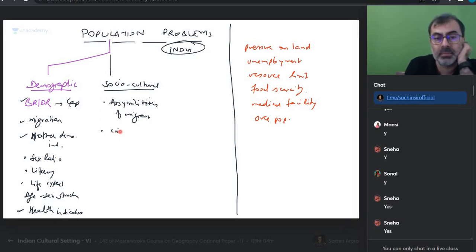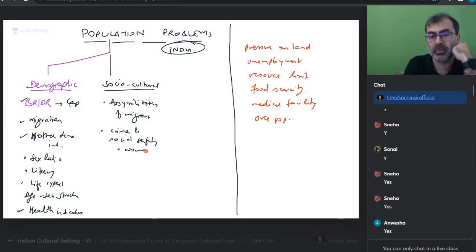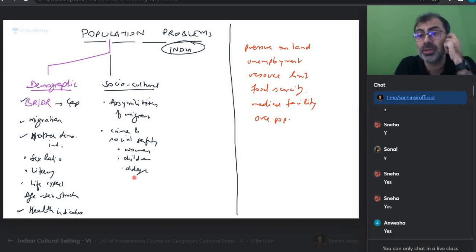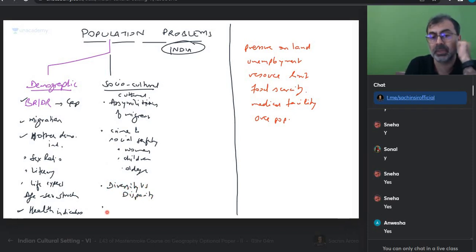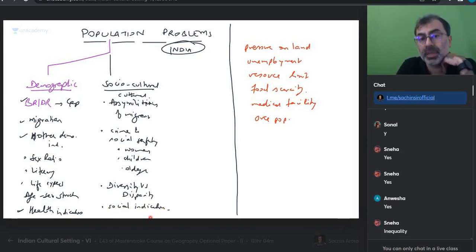Can I say crime and social safety of women, children, old age? Socio-cultural I'm talking about. So cultural assimilation? Yes. Diversity versus disparity? Yes or no? Can I say social indicators in which we must bring in parity? That's what we are talking about. Say, for example, the caste system.